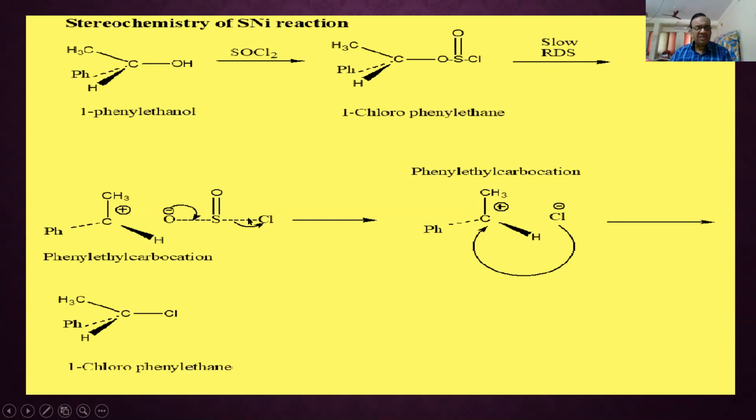Now in the slow step, the RDS, this bond is going to break. You will get a carbocation, the phenyl ethyl carbocation. Then this O has a negative charge, this is the driving force, and Cl is given out, and SO2. That Cl minus acts as a nucleophile, and it is obtained from SOCl2. So the nucleophile is generated from an internal reagent, and that's why it is named substitution nucleophilic internal. This attacks and gives the product 1-chlorophenylethane.